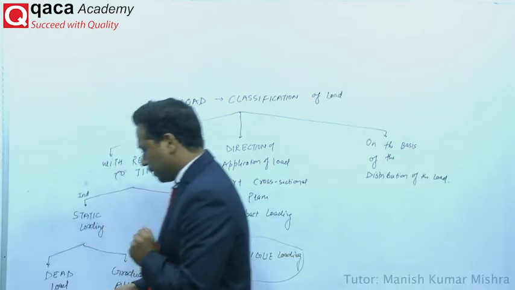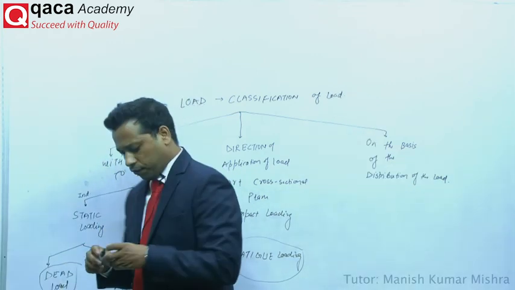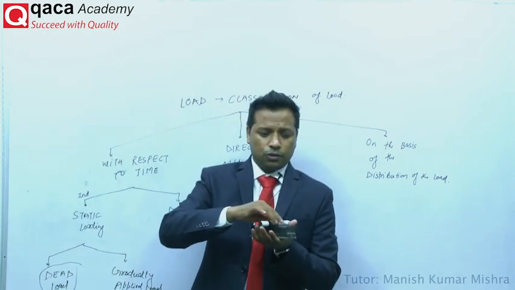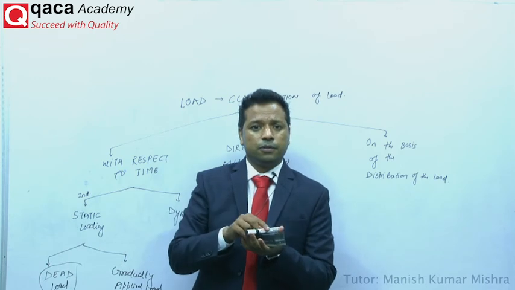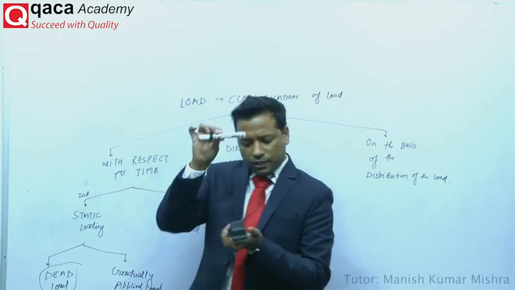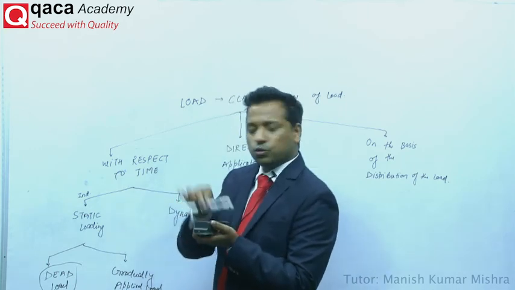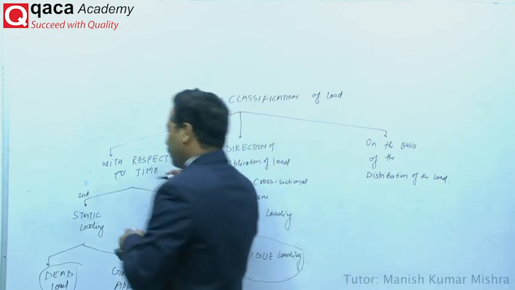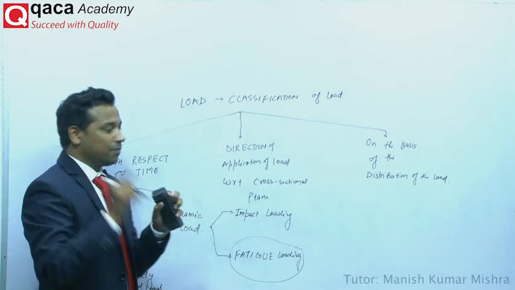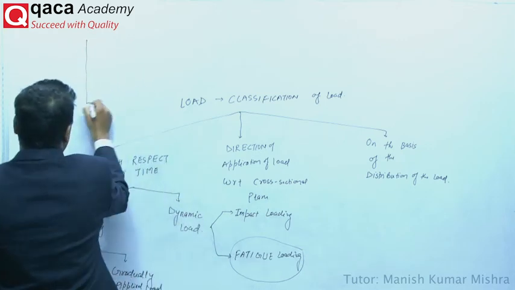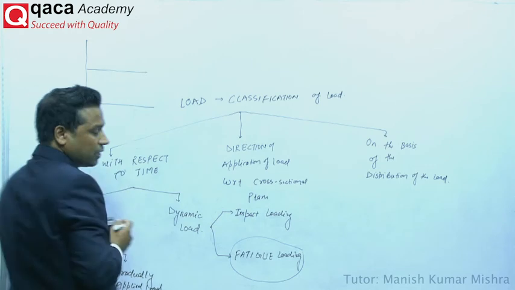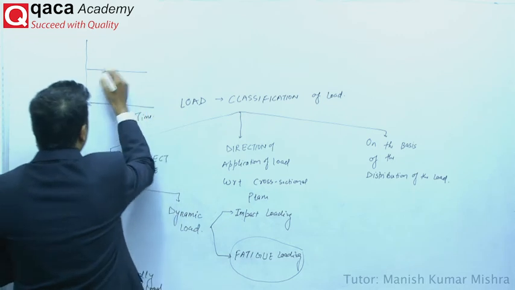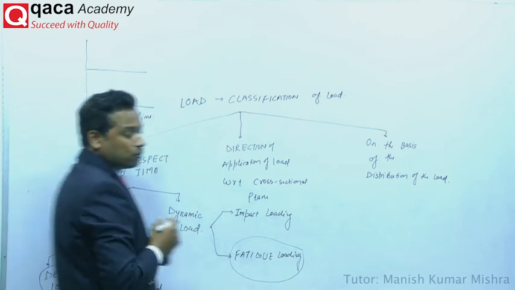Again, let's discuss that. Dead load is something like, let's say there is a duster and you put anything on it. Due to its weight there is an external force, right? And that is the gravitational force. So this is static, and that is a dead load, in which neither the magnitude nor the direction changes with respect to time. If we plot the load versus time graph, this will be a constant, horizontal line. It means the value of that load does not change with respect to time.